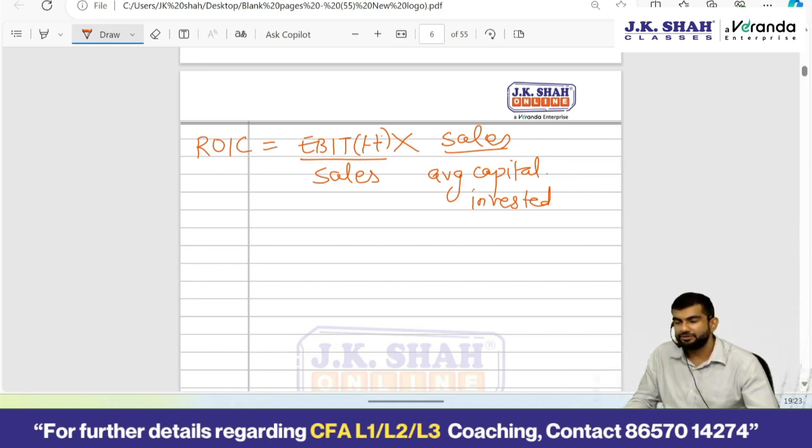Capital turnover ratio. So can I say ROIC is a multiplication of these two ratios? Now you get to have a better understanding. Is the ROIC high because of higher operating profit margin, or is it high because of higher capital turnover? You get to know that detailed breakup, and it is more effective like that.